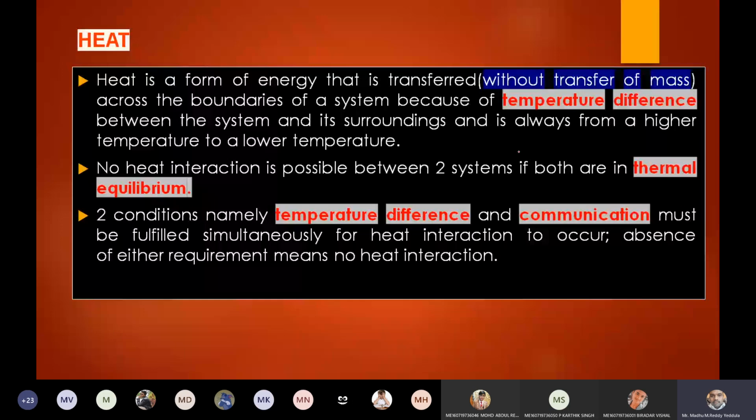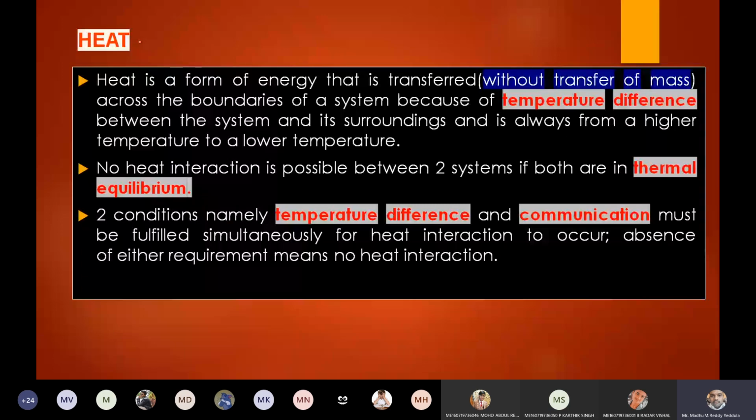Now, last class I discussed about work, right? Work is also a form of energy that is transferred without transfer of mass and with the help of a mechanism. If you recall the definition of work, work is the energy transferred with the help of the mechanism without transfer of mass and without difference of temperature.